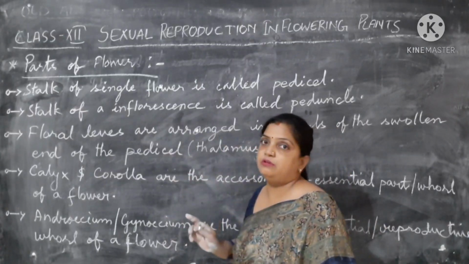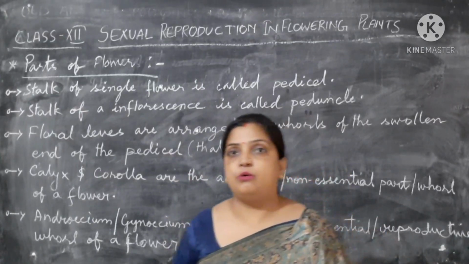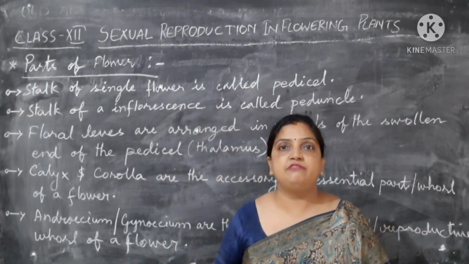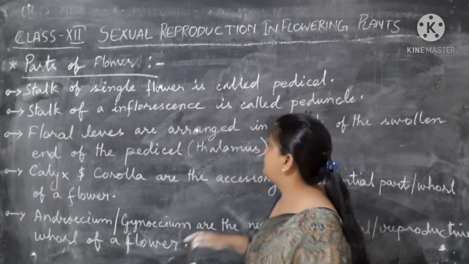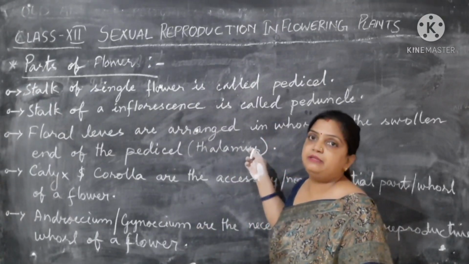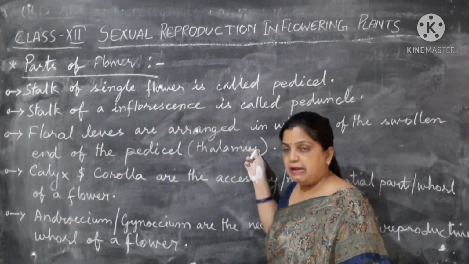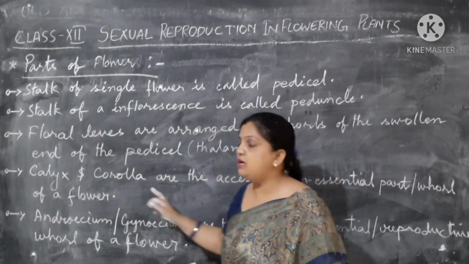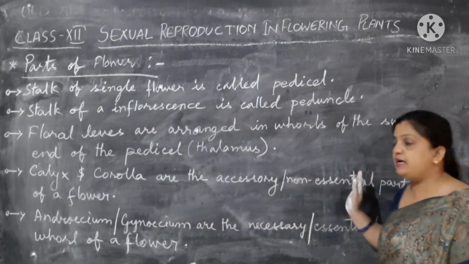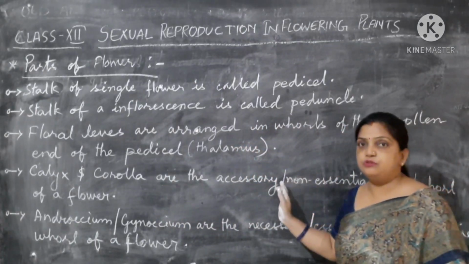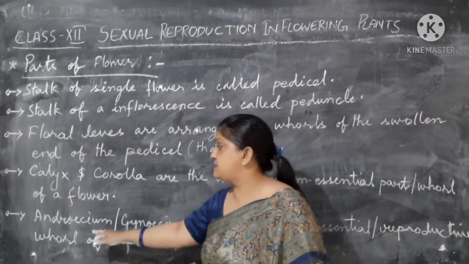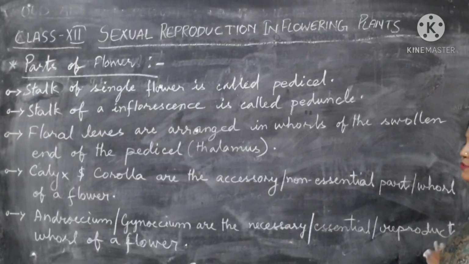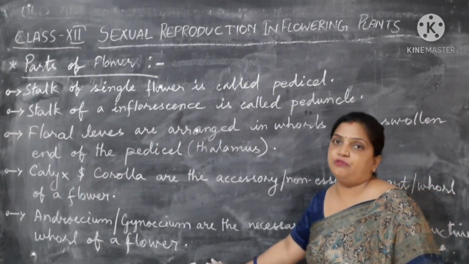So all four whorls, calyx, corolla, androecium and gynoecium, are arranged according to their position and level on the swollen base called the thalamus. I have discussed a lot about calyx and corolla; they are the accessory or non-essential whorls of the flower, and androecium and gynoecium are the essential reproductive whorls of a flower.